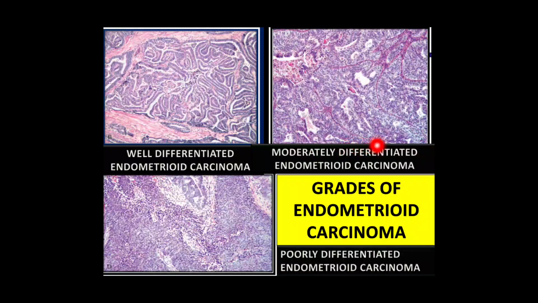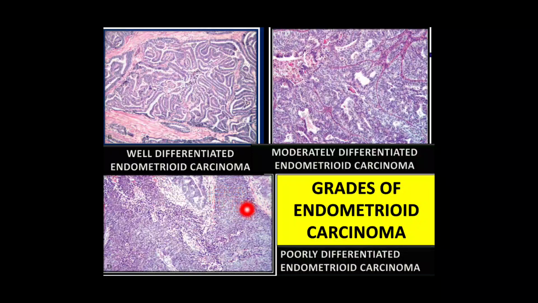In moderately differentiated, there are glands. See, there are some irregular glands here, and these glands are lined by atypical cells. And there will be some solid areas like this, where there will be proliferation of the cells in the form of sheets. This is a solid area, but the solid area will be less than 50% of the total tumor. While in poorly differentiated carcinomas, which are also called grade 3 endometrioid carcinomas, there the solid pattern, see,